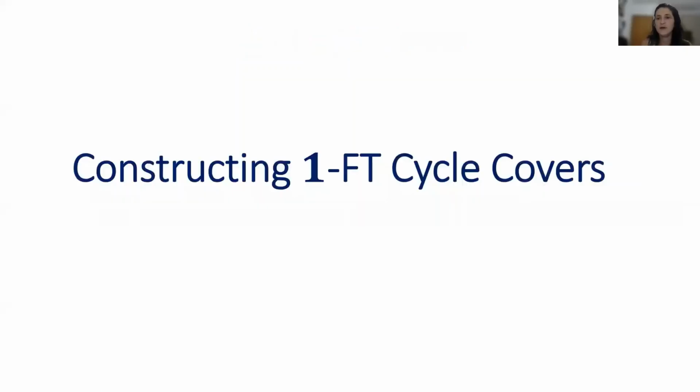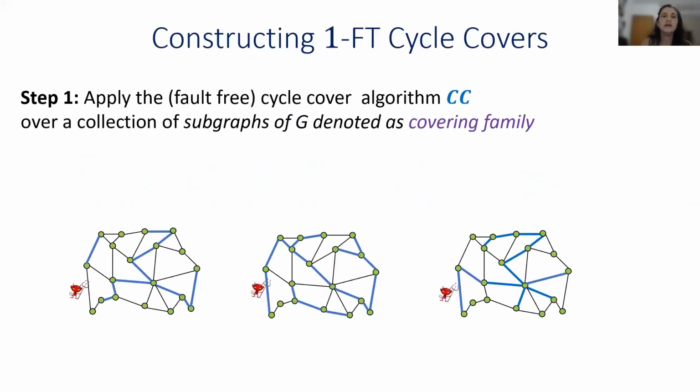Okay, so I will now elaborate on the construction of one fault-tolerant cycle cover, and this serves as a building block for the general fault-tolerant cycle covers. The construction consists of 3 steps. First, we apply the fault-free cycle cover algorithm of Parter and Yogev, but not on the graph G, and rather on a collection of subgraphs with special properties that we call a covering family.